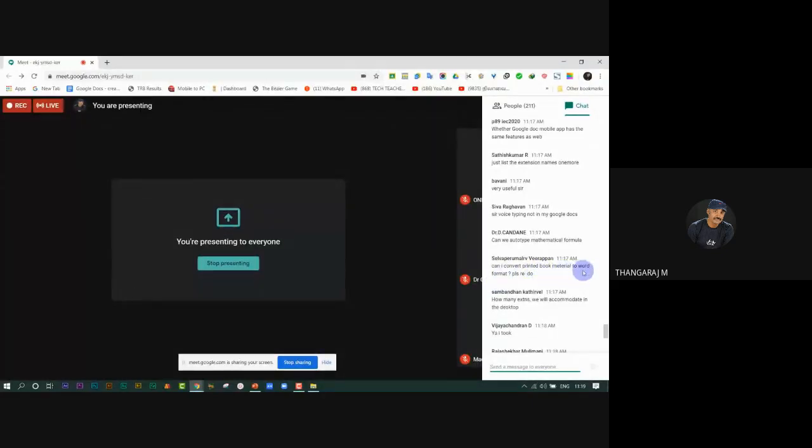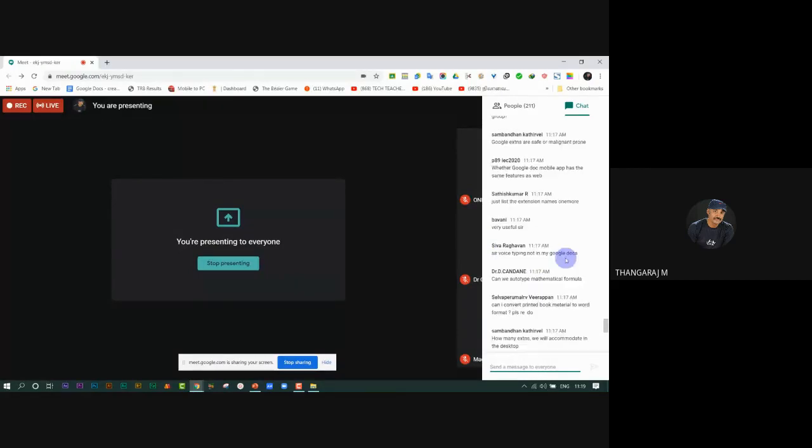Can I convert the printed book material to the Word format? Okay, sir. You can scan with Google Lens, then copy the text, then paste into the Word file. Then you may save as PDF format. Can we auto type mathematical formula? No, sir, it's not possible.